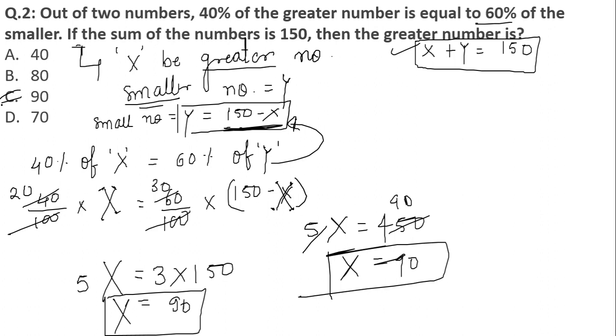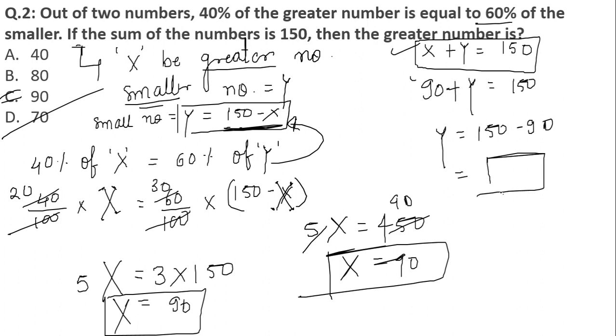If I ask you what is the value of the smaller number, now you can clearly take out the value of y as well, because we know the value of x. So look here, students, x is equal to 90, plus y is equal to 150. If y is equal to 150 minus 90, then what should be the value of y over here? That is equal to 60. Yes, so this is how we calculate the value of x and y from the given data.